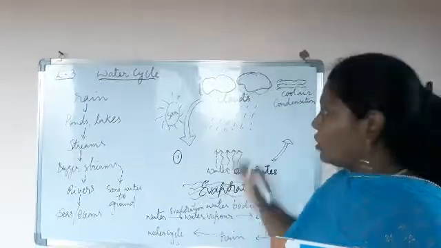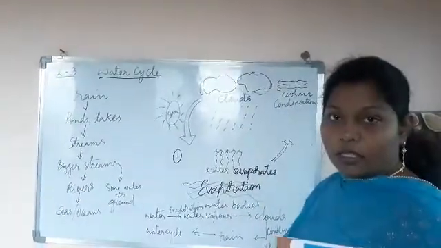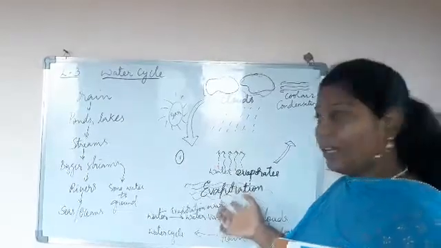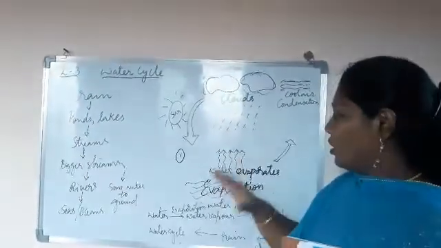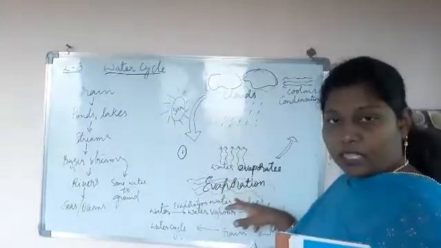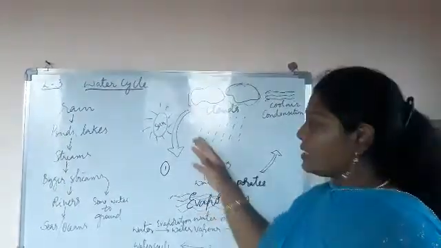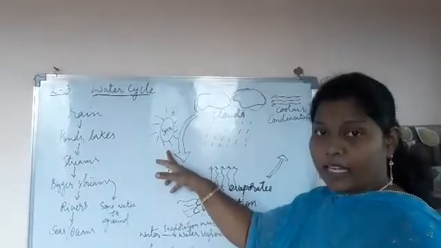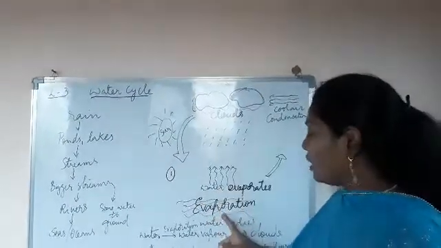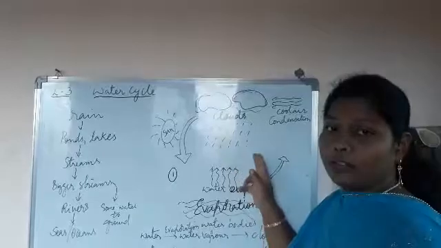Okay children. So up to now have you understood? Let me give you a quick review about this once again. The water in the water bodies gets heated up by the sun and the water is converted into water vapor.